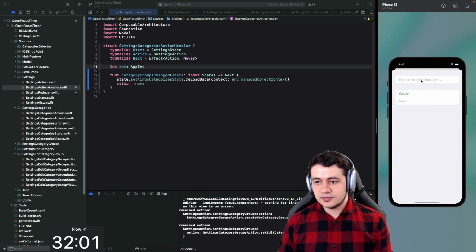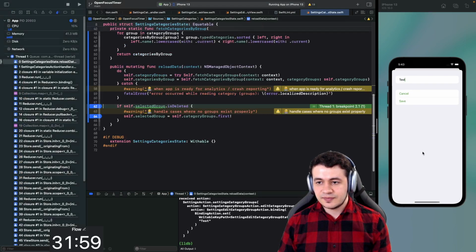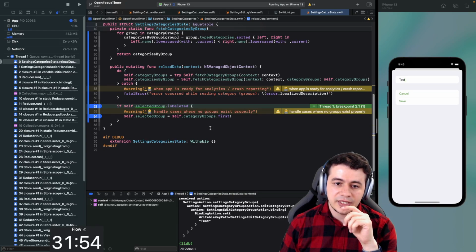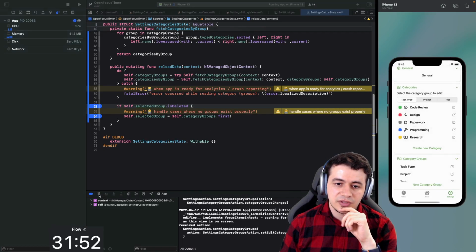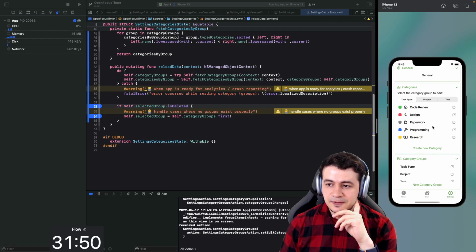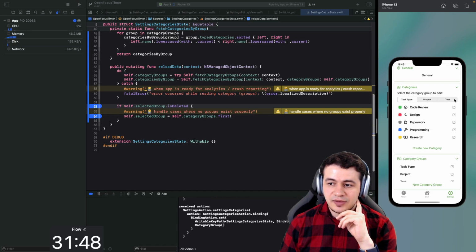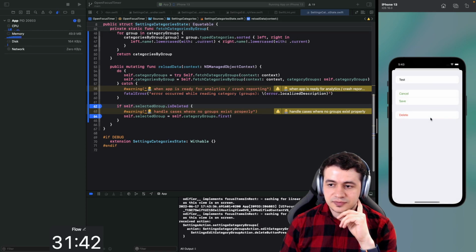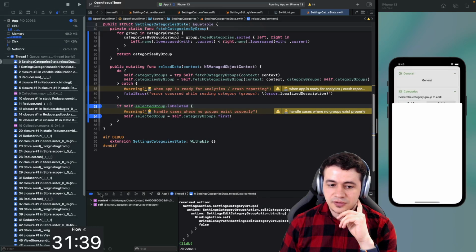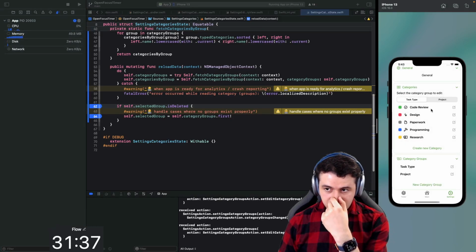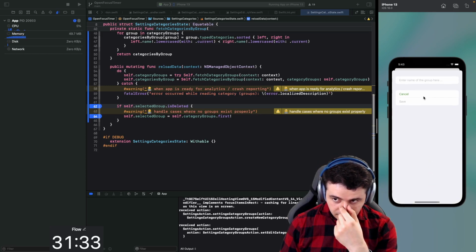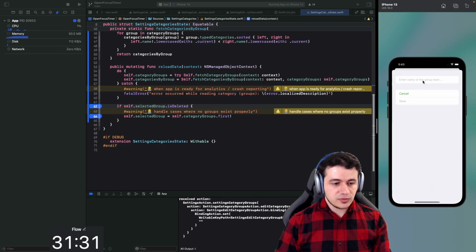Well, that's another one. Add another one, test. And this is getting called right here when I add one. Let's see if that is going to have any problems. No, it doesn't. So, and it's added here. So now we have it here. And if I was deleting it, I guess without selecting it, there wouldn't be a crash. Yeah, it's getting called. And there's no crash. It just gets deleted as expected. Let me create another new one.